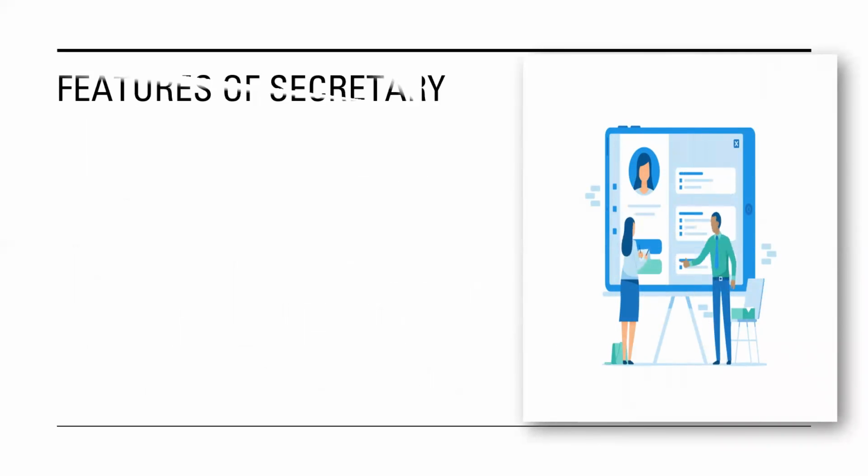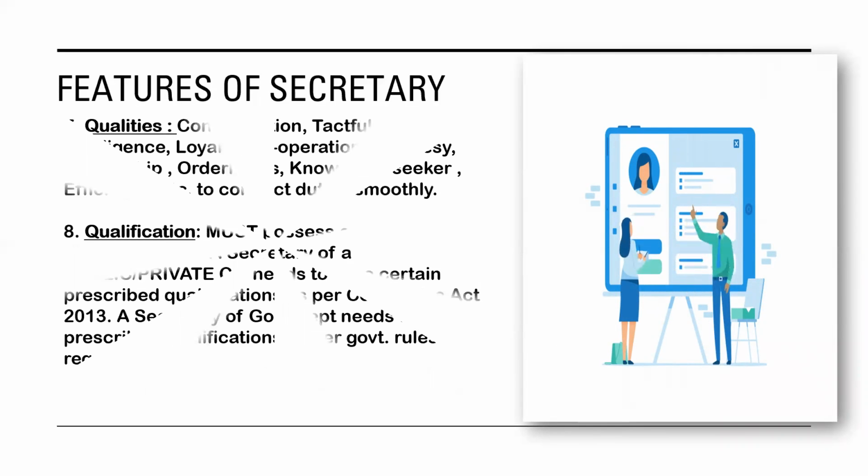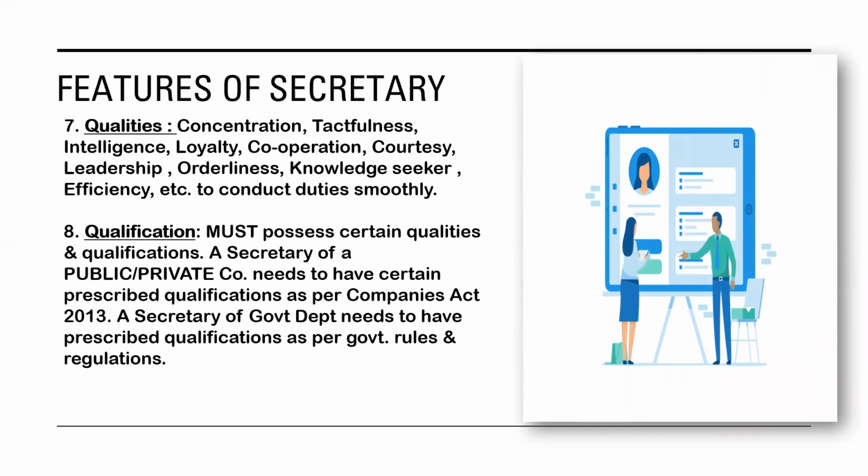Coming towards the last 2 points, that is Q, qualities and qualification. So let's see the first point, qualities. Now सोचा जाता है कि ये particular बंदी के पास या बंदे के पास ये सारी qualities होनी चाहिए when he or she works as a secretary. So what are those qualities? Now we'll be seeing this particular answer in a separate topic also.